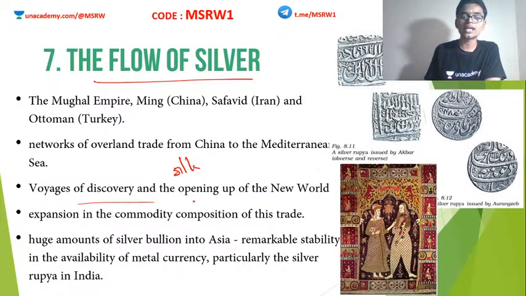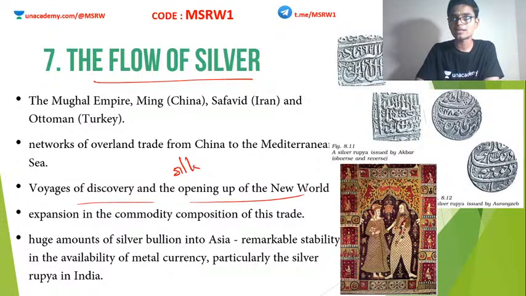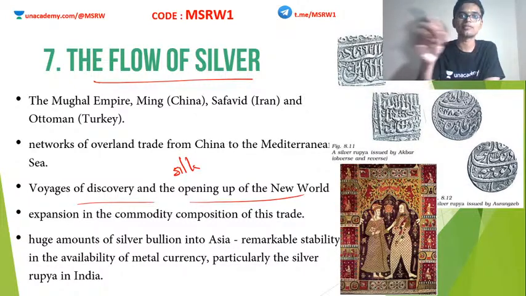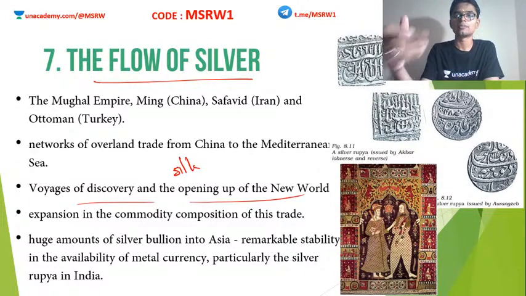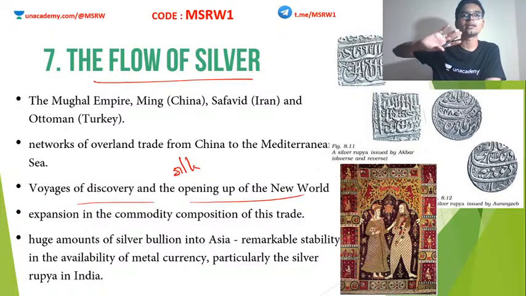Voyages of discovery and opening up of the new world. This is something that we see specific to this period. Many seafarers went on expeditions and adventure trips where they found new continents or new land masses. This is an era when we start to discover the world as it is.